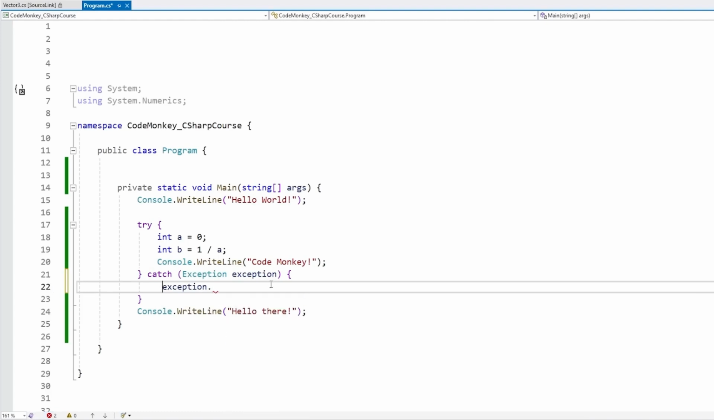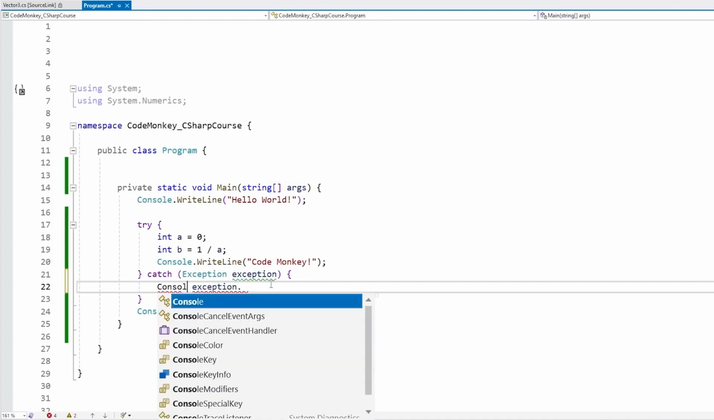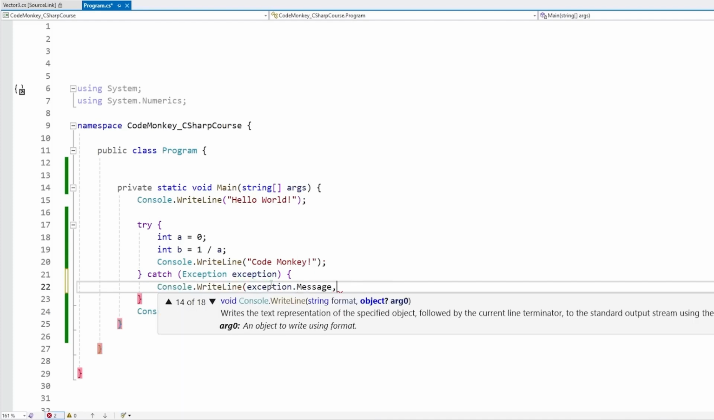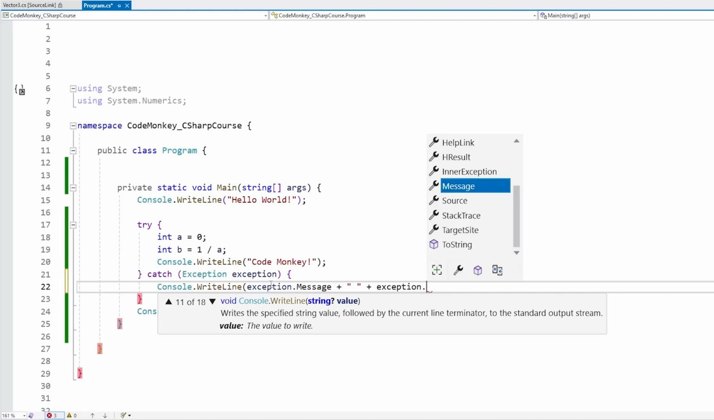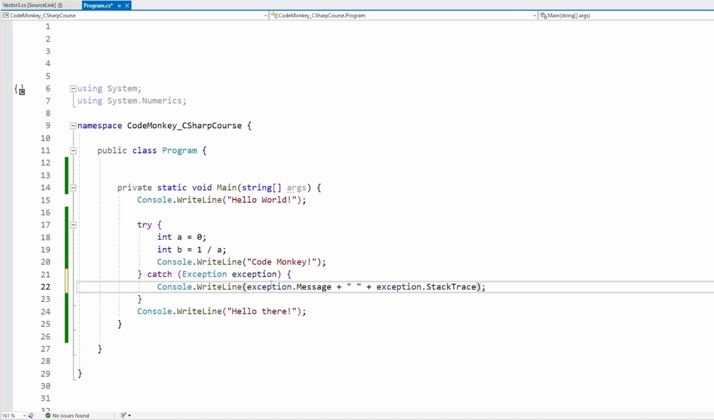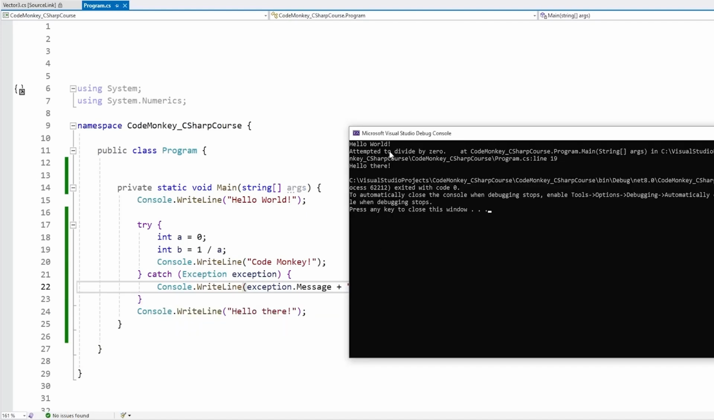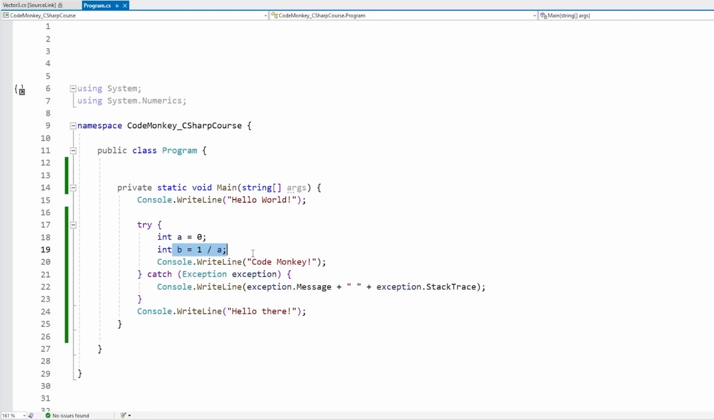So for example, over here, let's do a console.writeLine. Let's print out the exception.message. And then let's also print out the exception, let's say the stack trace. Okay, let's see. And there it is, that one did find an exception. So attempted to divide by 0. And found in our program on line 19, which yep, it is exactly that one. So with this we are catching our exception.